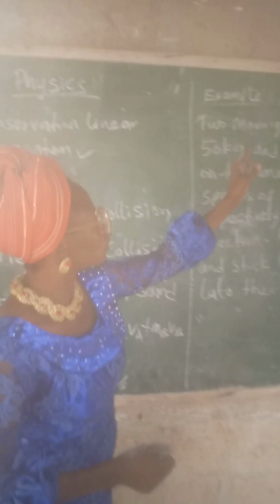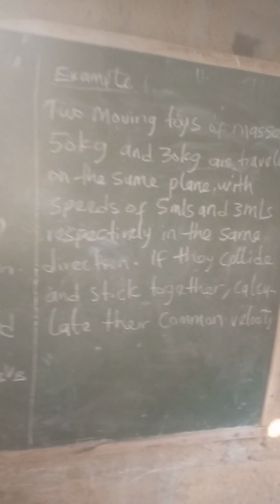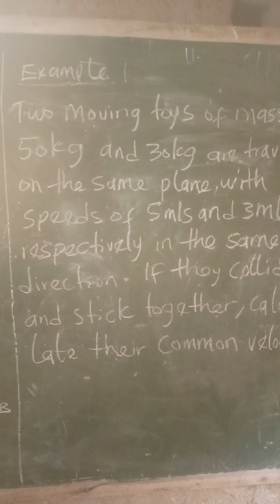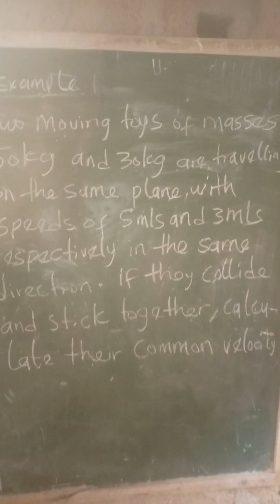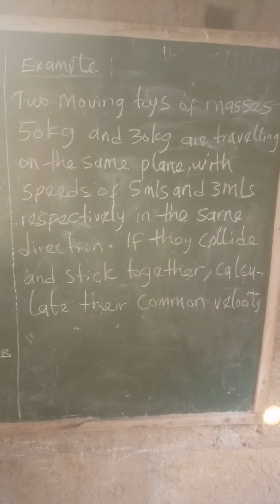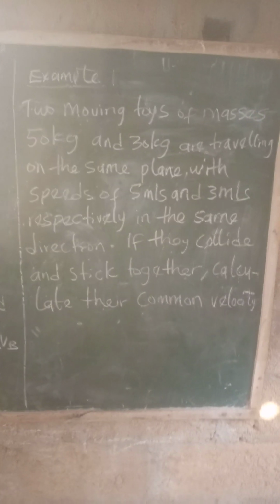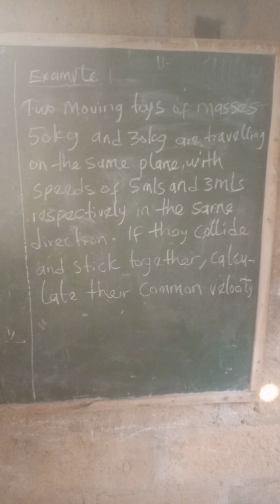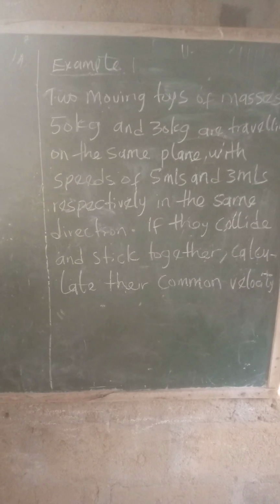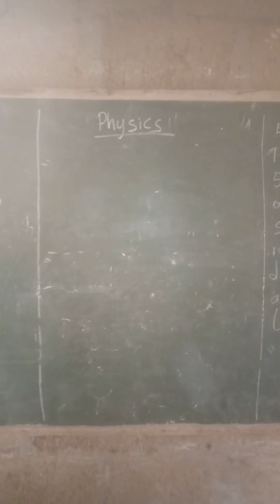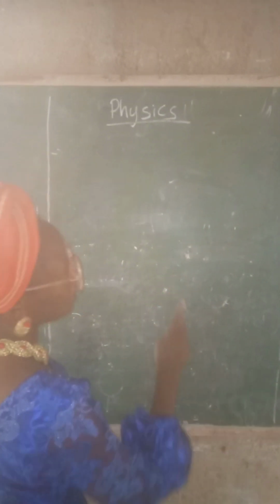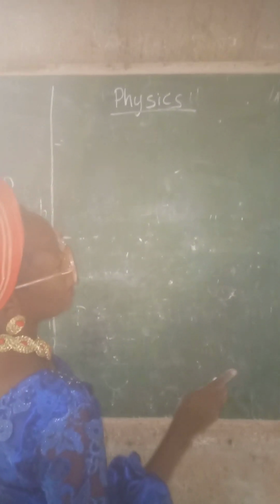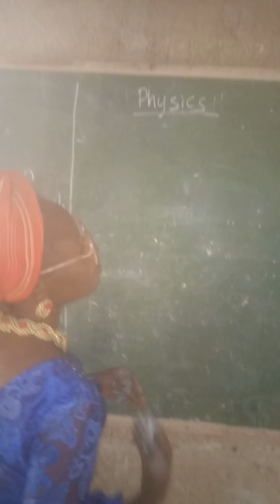It says two moving toys of masses 50 kg and 30 kg are traveling on the same plane.